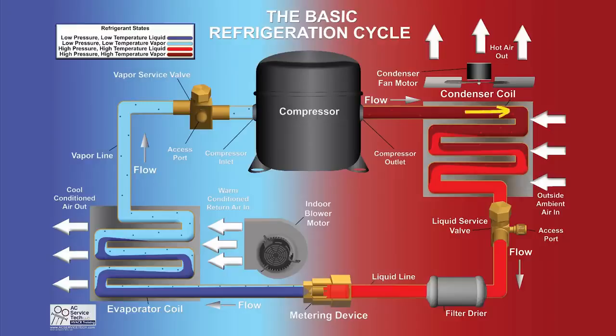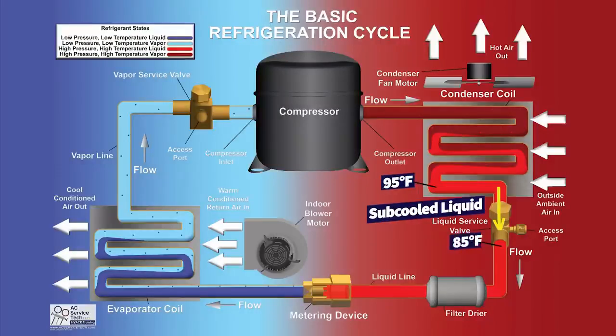So you have high pressure, high temperature discharge gas traveling into the condenser coil, and then it comes out of the condenser coil as a high pressure, high temperature liquid refrigerant. This is going to be subcooled refrigerant, because it allows the refrigerant to lower in temperature between here and here. So it's subcooled liquid, fully in the liquid state, as it travels through the liquid line service valve and through the filter dryer.